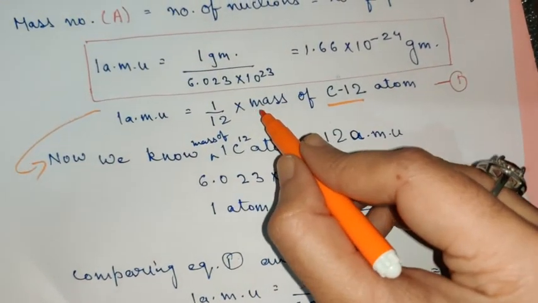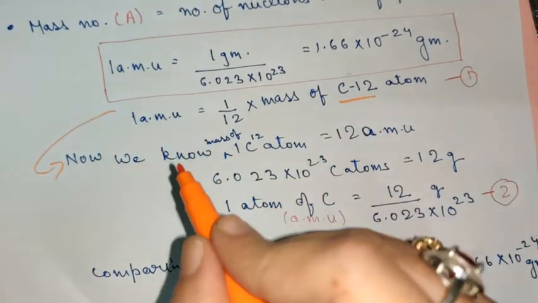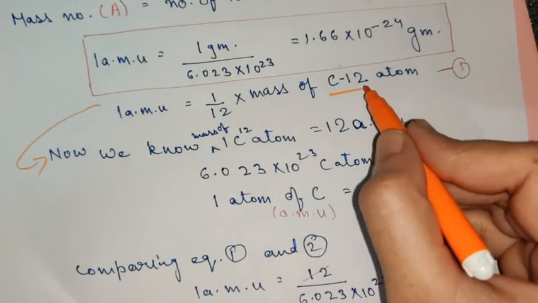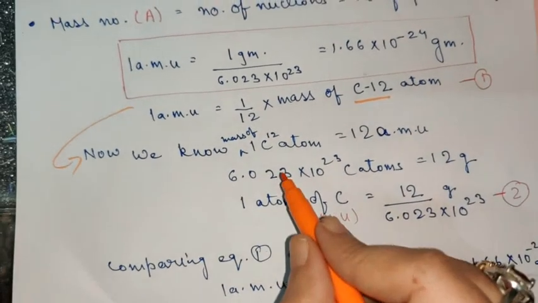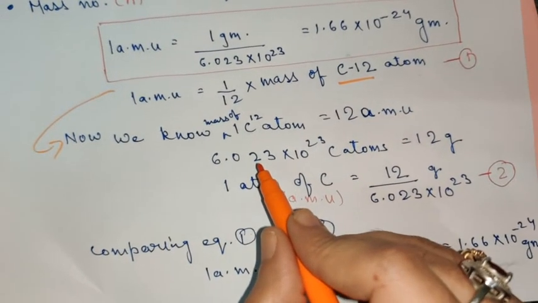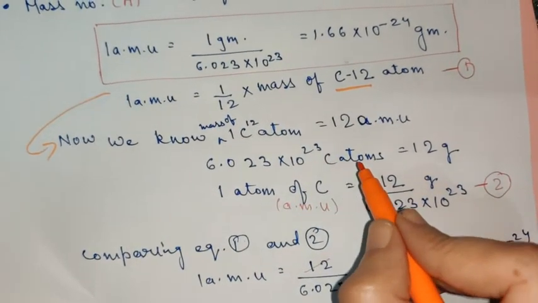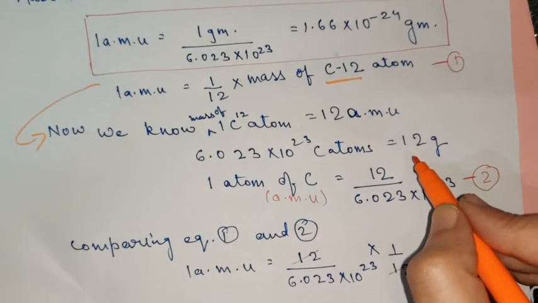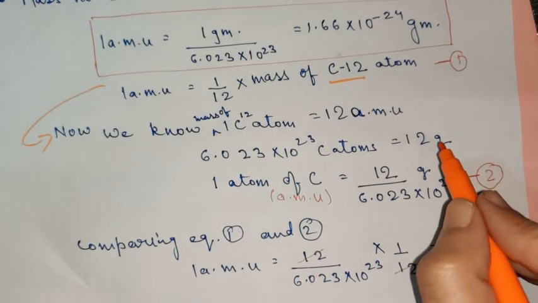That is, if you make this the subject of the formula, this 12 will go here and it will be written as the mass of one C12 atom equals 12 × AMU. Correct? Now, if I consider 1 mole of atoms, 1 mole of atoms means 6.023 × 10^23 carbon atoms, then the mass of 1 mole of atoms is equal to its atomic mass, which is equal to 12 gram in the case of carbon.